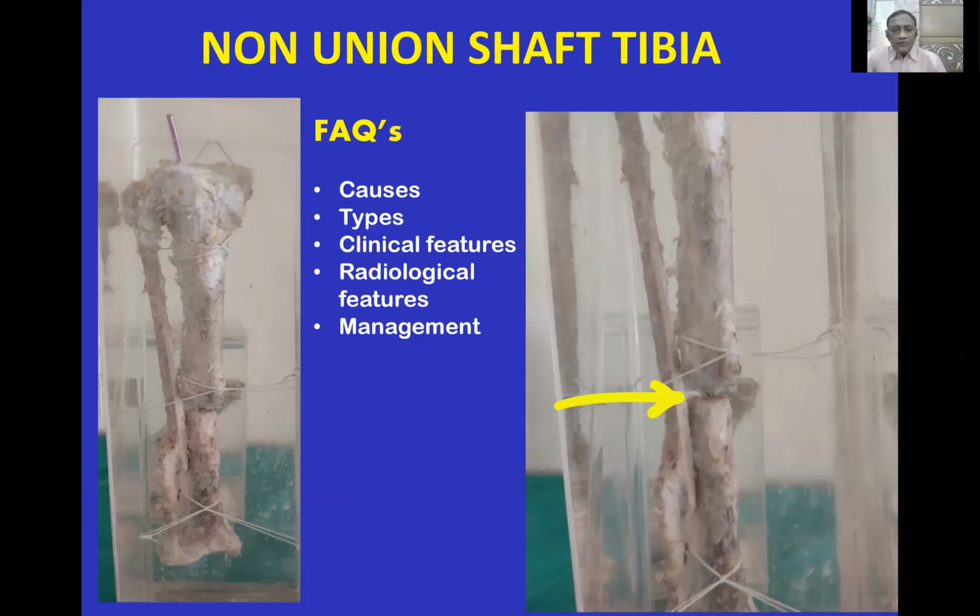What questions are likely to be asked? What are the causes of non-union? How do you define non-union and delayed union? What are the different types of non-union? What is the clinical picture, radiological features, and management, which I'm sure you must be familiar with.